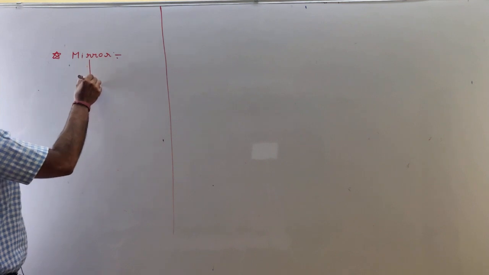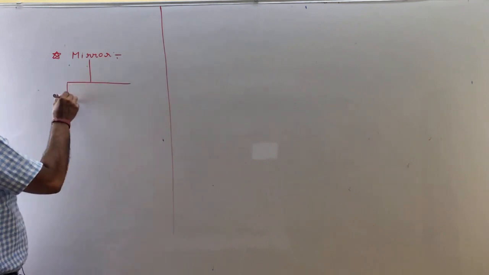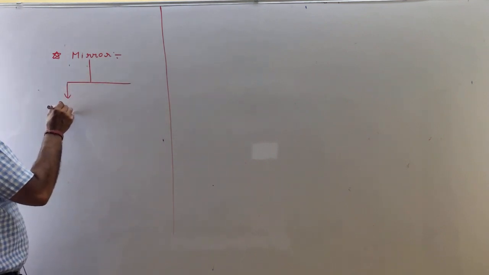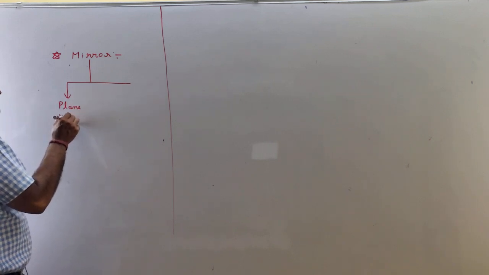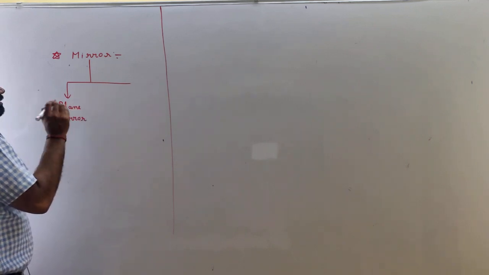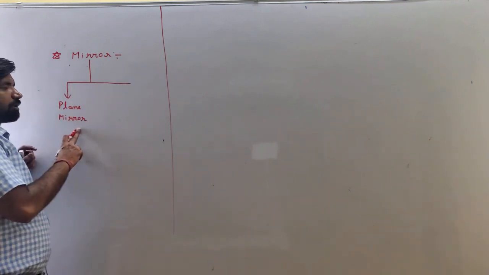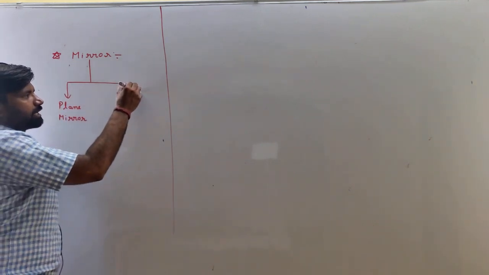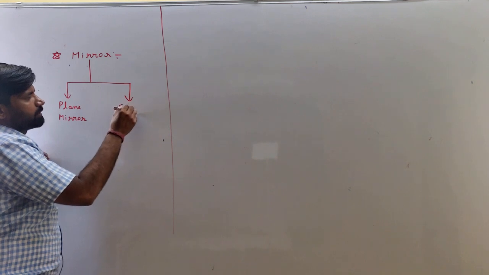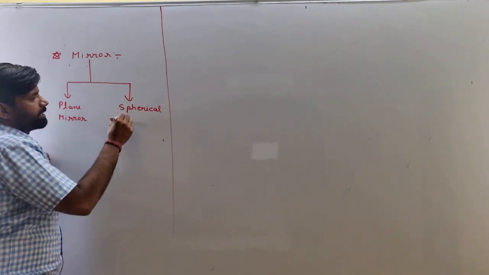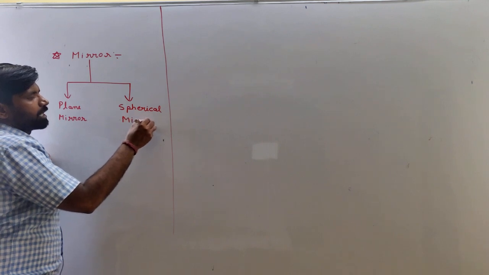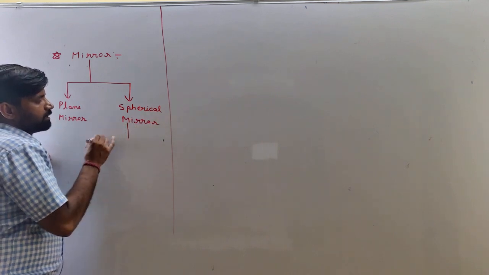Okay, so mirror is of two types. First one is plane mirror, which is used in our houses. And second one is spherical mirror. Spherical mirror is also categorized into two parts.